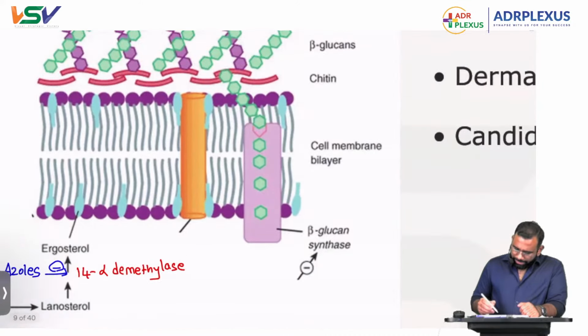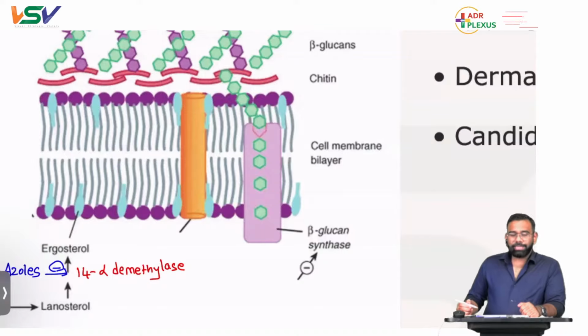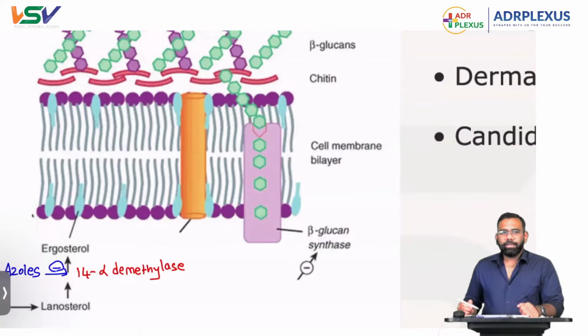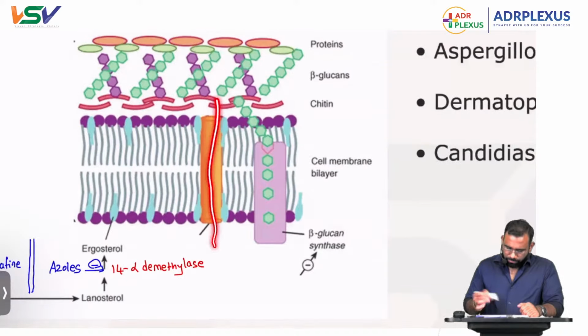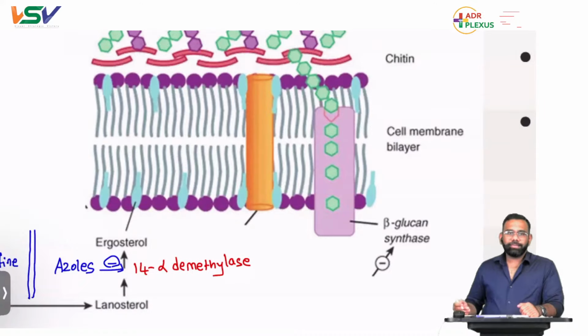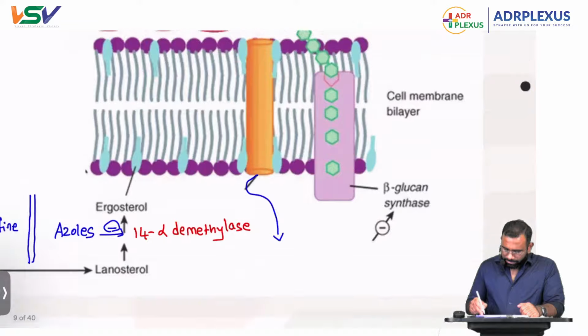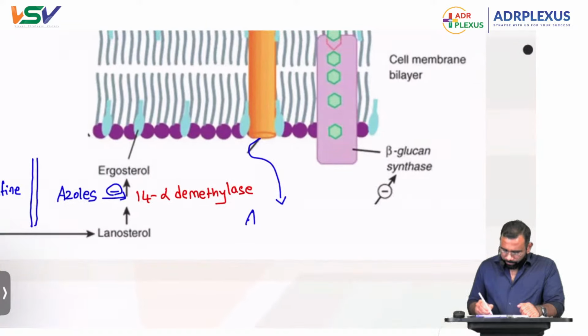Here you see one more thing. In the cell membrane, this is like a kind of pore. So through this pore, everything will go out. So the drug which makes pores inside the cell membrane, the drug producing pores, is amphotericin B as well as nystatin.